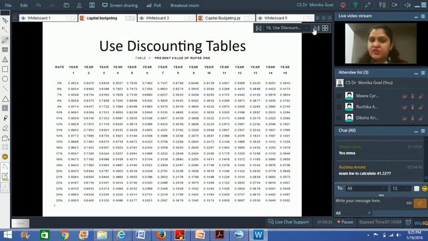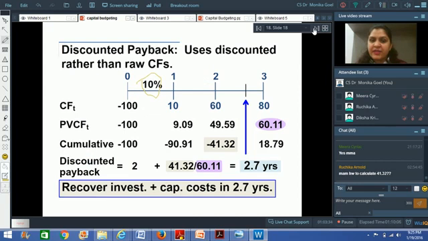How to calculate 4.32? You can use the discounting table which you had seen here. At 10% for 2 years, this is the annuity factor, sorry, the discounting factor is coming as 0.84 something. So multiply 60 with 0.8417, and you will get this figure.